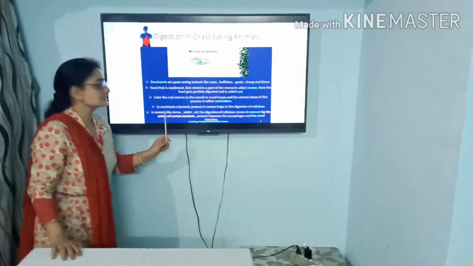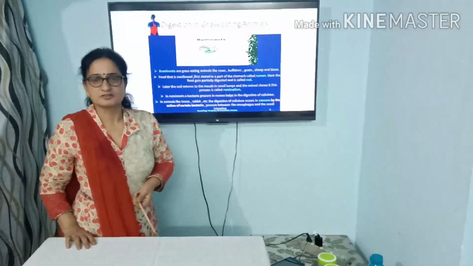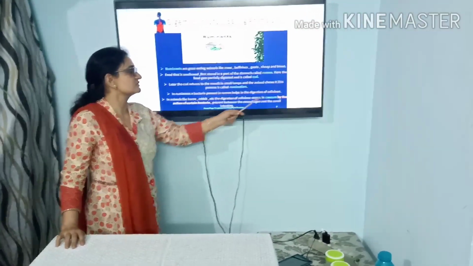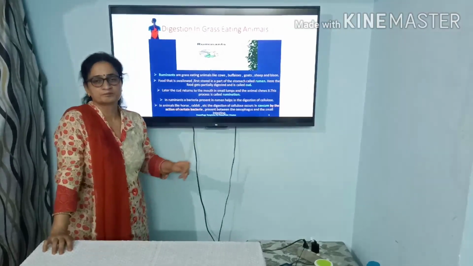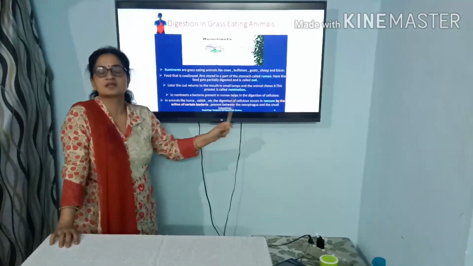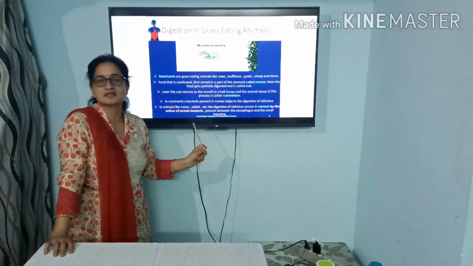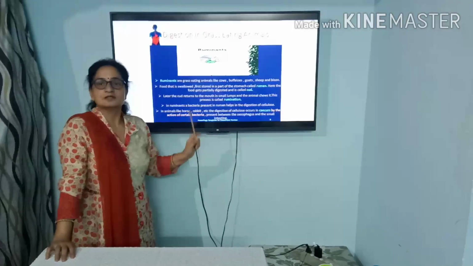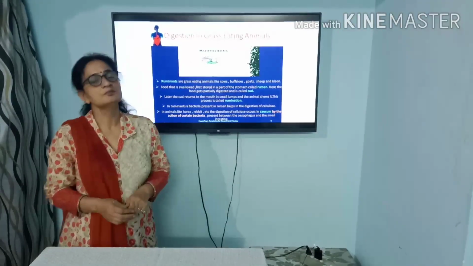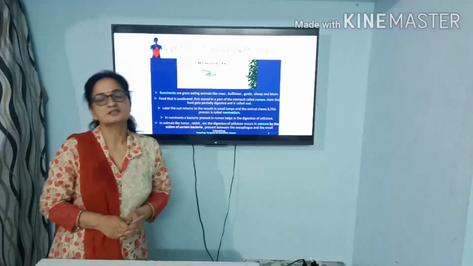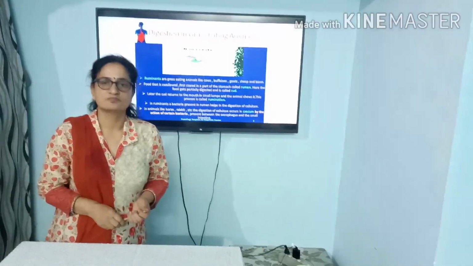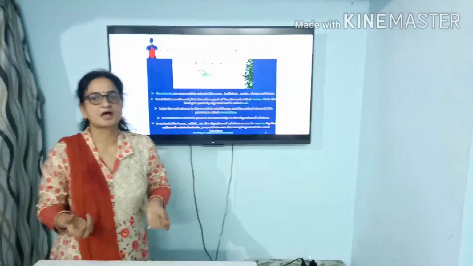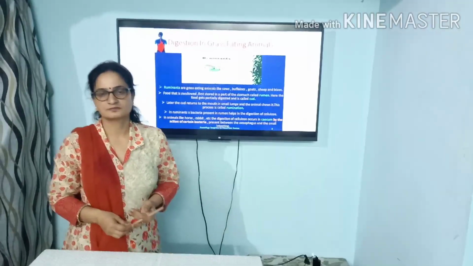In some animals like horse and rabbit, they have another structure which is known as cecum. This cecum is present between the esophagus and the small intestine, and here the cellulose digesting bacteria are present, which help in digestion of the cellulose, which is present in all these plants or the grass.